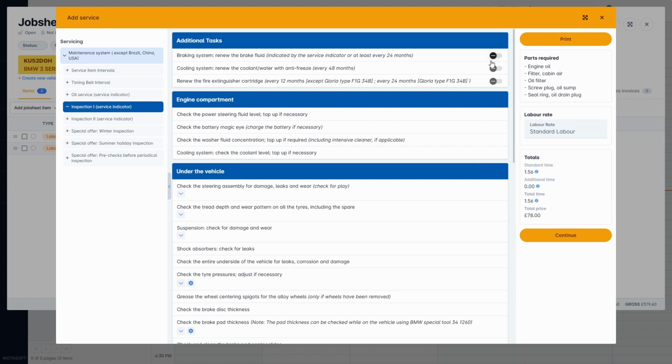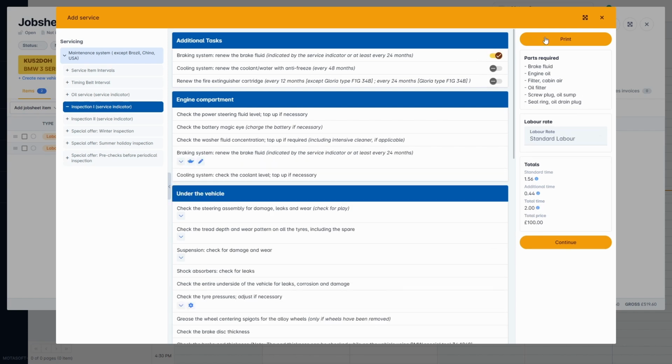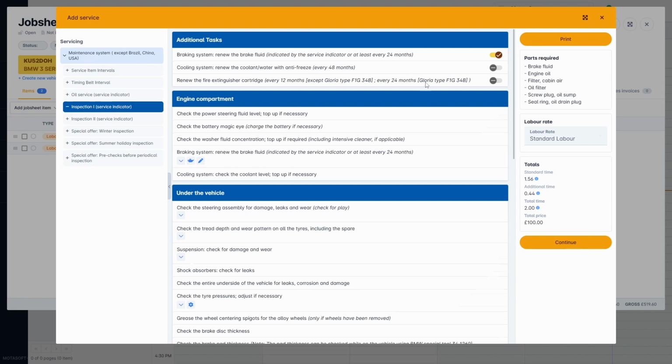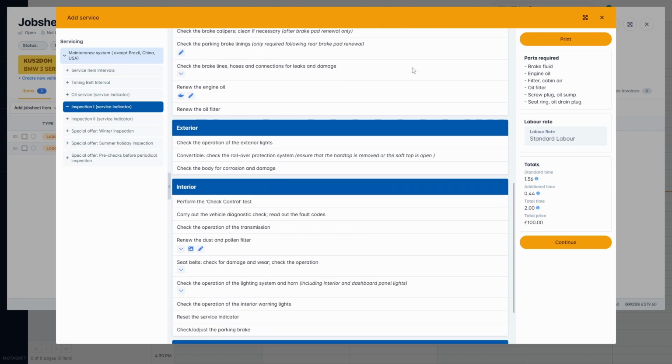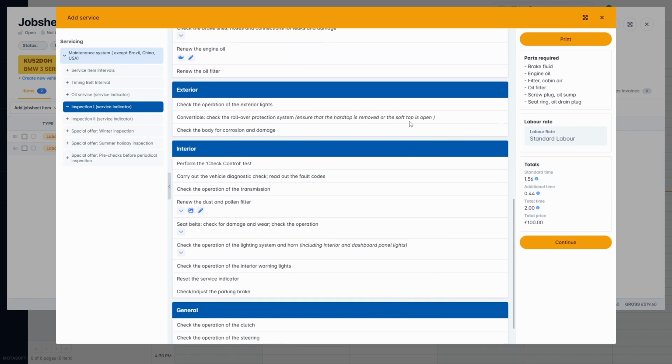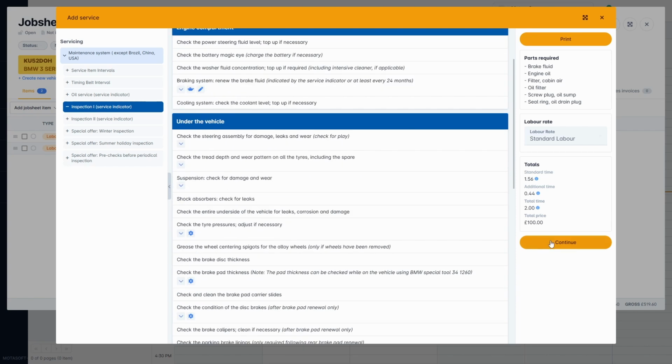You'll see optional tasks at the top, which can be toggled, parts required on the right, and then a full breakdown which you can scroll. Hit continue.